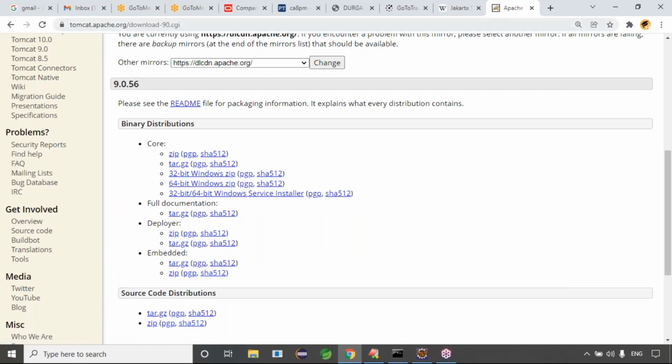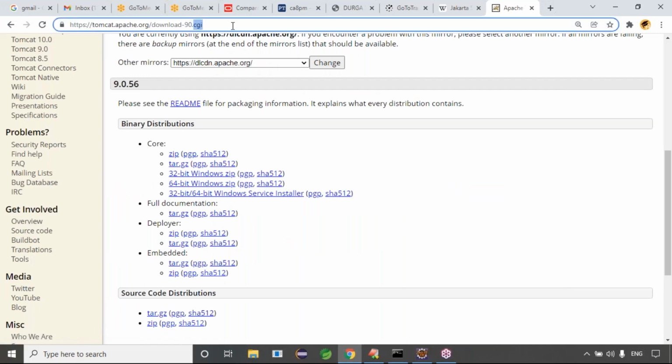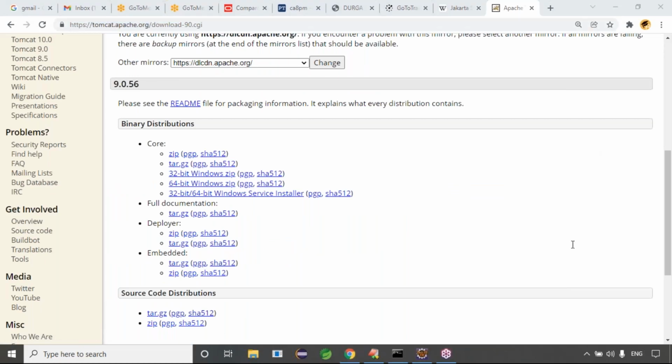Guys, do one thing. Can you please install it now itself? Please go to this website quickly, everyone. It's just a one-minute process. Everyone go to the website and click on the 32-bit or 64-bit Windows Service Installer.